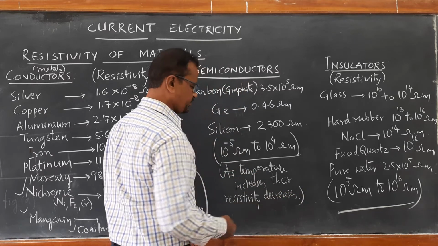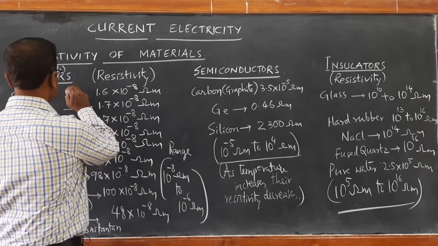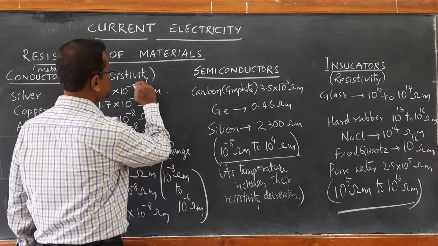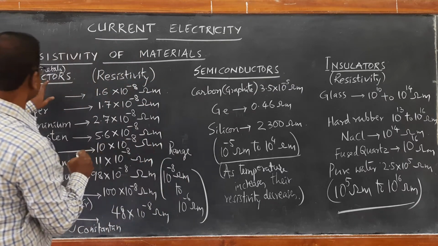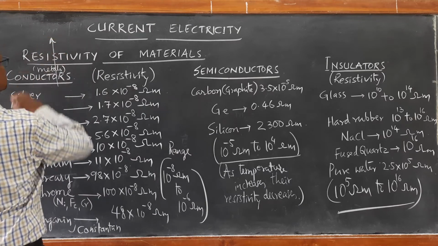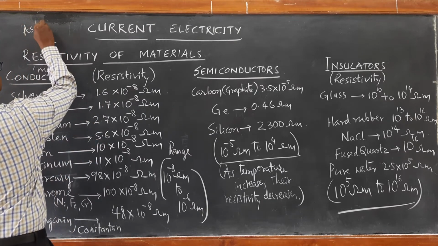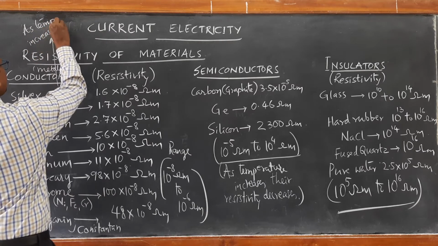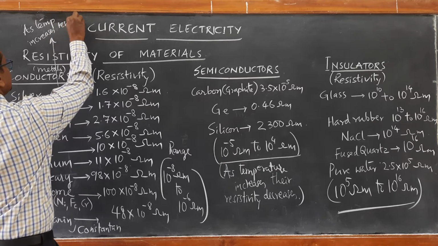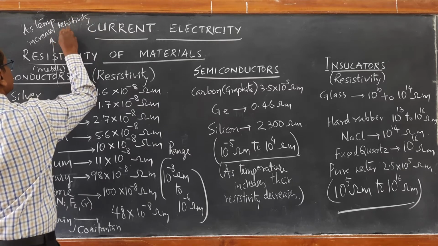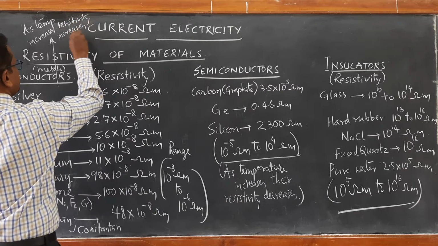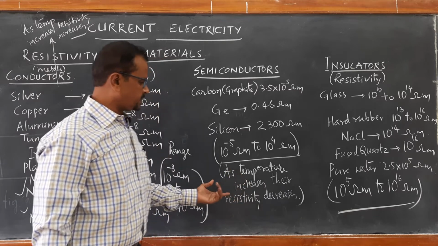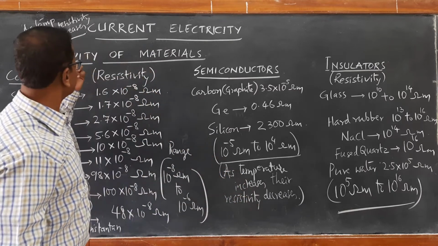Why is it so? That we are going to discuss. Whereas in the case of metals like silver, copper, aluminum, iron and all, as temperature increases, resistivity increases. Therefore, this is the reason. Here it is a decrease of resistivity, here it is an increase of resistivity.